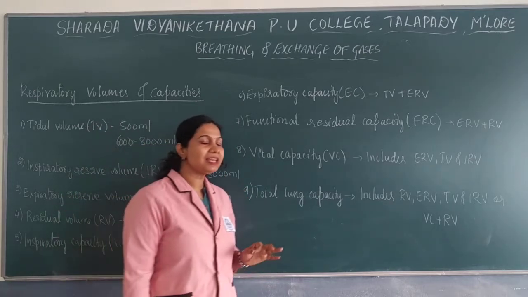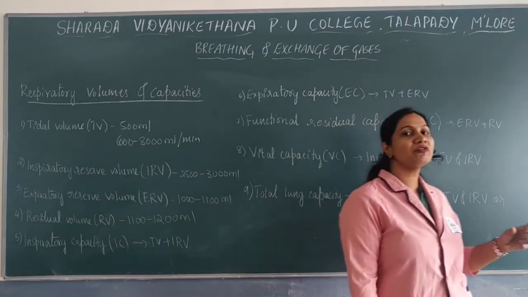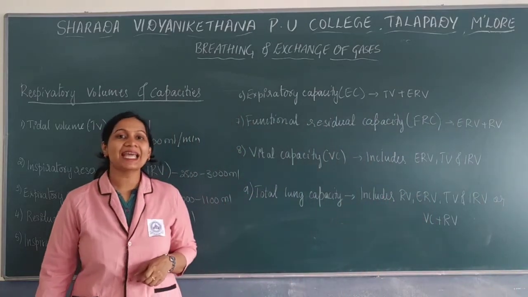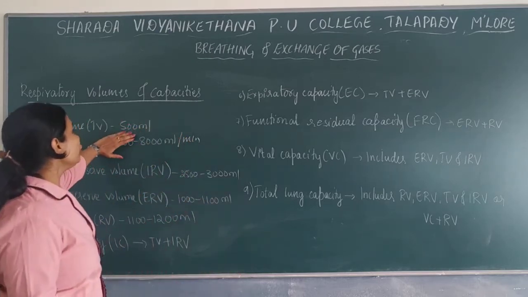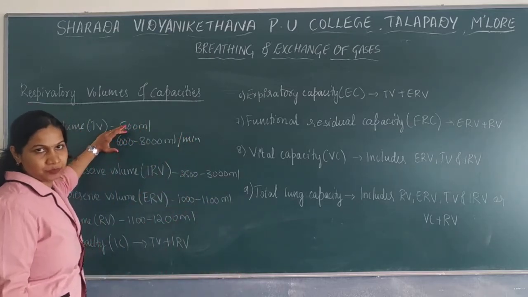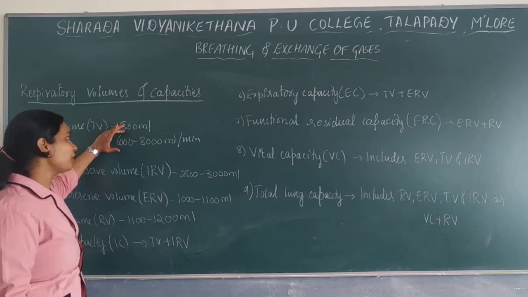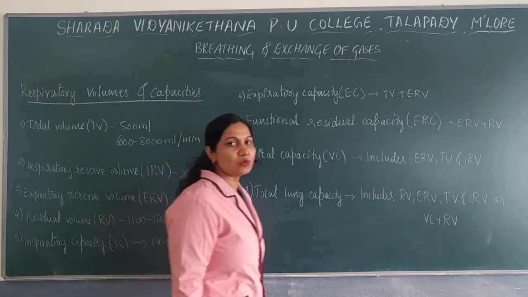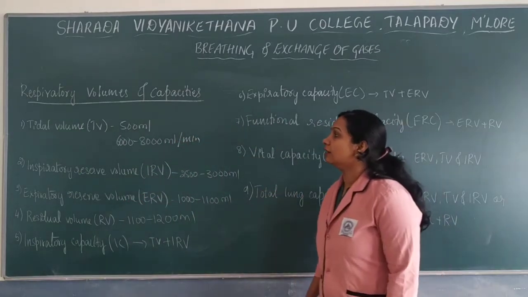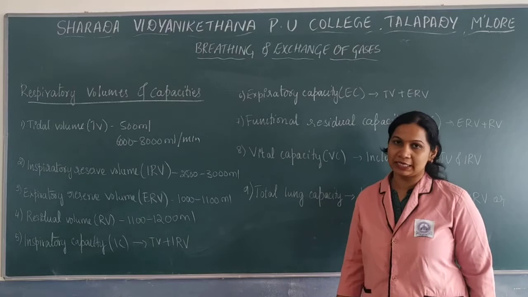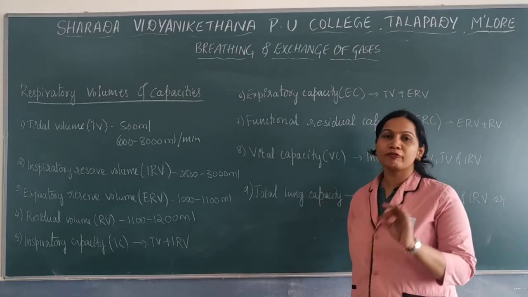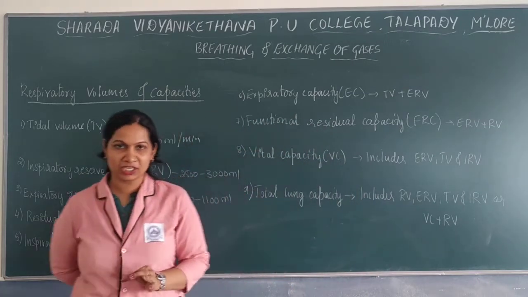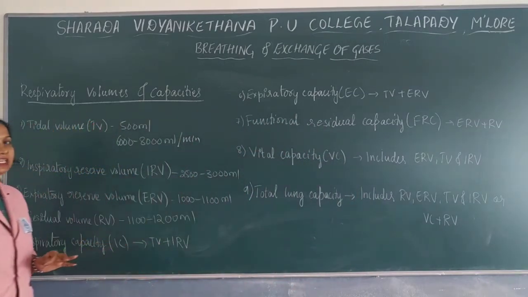It is around 500 ml per breath, so per minute it will be around 6000 to 8000 ml.